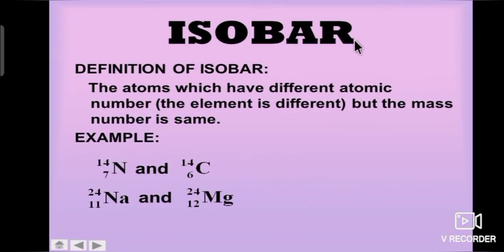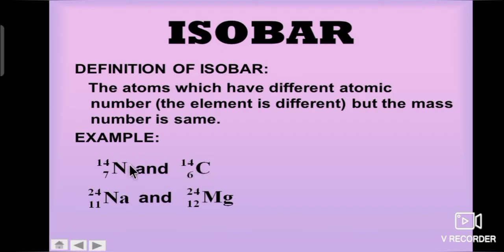Second one, isobar. What is an isobar? The atoms which have different atomic numbers but the same mass number are called isobars. For example, nitrogen and carbon have different atomic numbers but the same mass number.